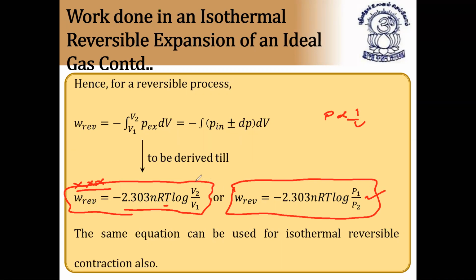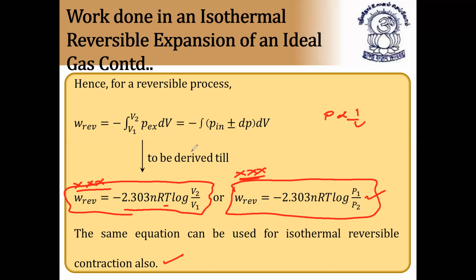So if the values of volumes are given, you can use this formula. If the values of first pressure and second pressure are given in the isothermal reversible expansion, we can use this formula. So depending on the data in the numerical, we can use either of these two formulas. This is the formula for finding work done in an isothermal reversible expansion of an ideal gas. The same equation can be used for isothermal reversible contraction also. So either expansion or contraction, we'll use the same equation. I hope it is clear. This formula is very, very important.